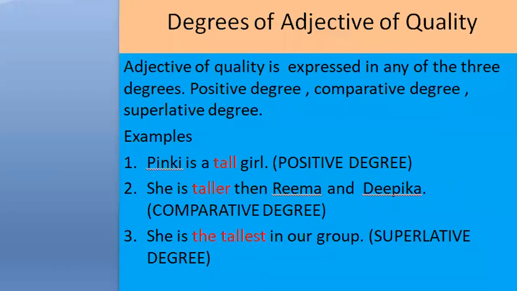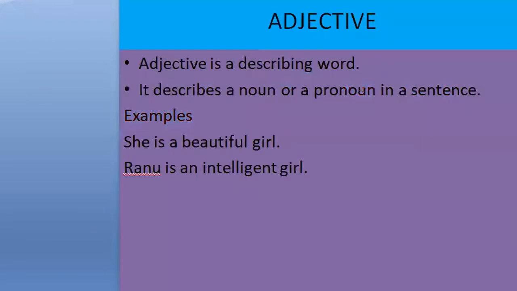Okay, today we are going to learn about degrees of adjective of quality. Before learning this, at first, you should know what an adjective is. Adjective is a describing word. It describes a noun or a pronoun in a sentence. For example, she is a beautiful girl. Ranu is an intelligent girl.